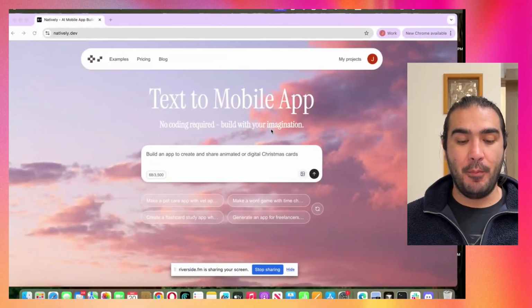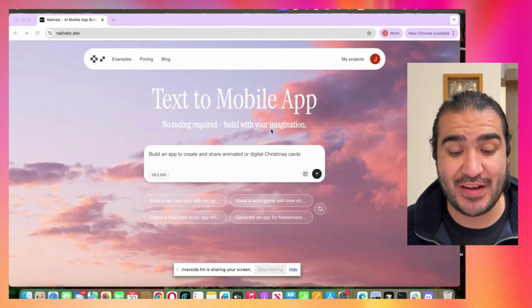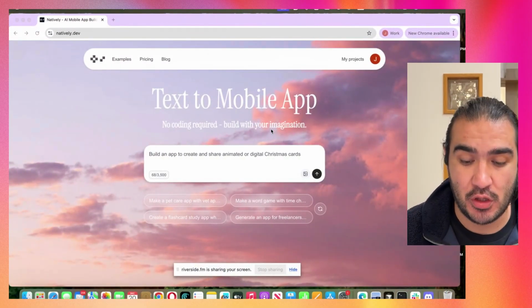Amazing. So here's my prompt. Build an app to create and share animated or digital Christmas cards. Let's give it a go.